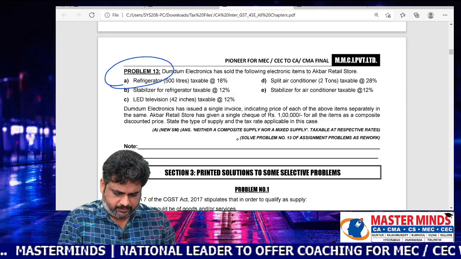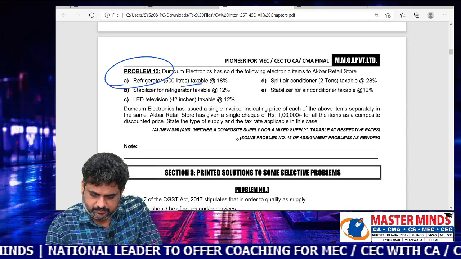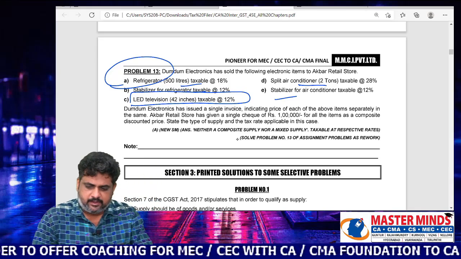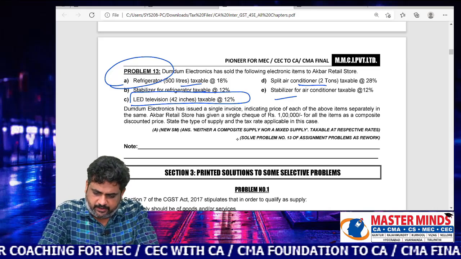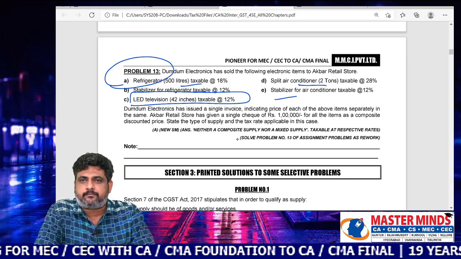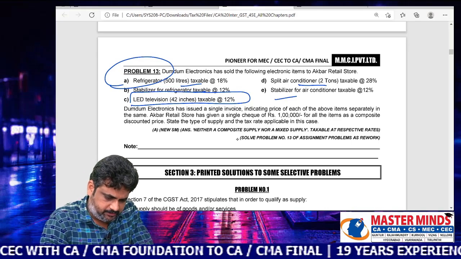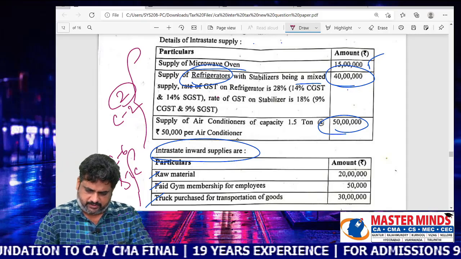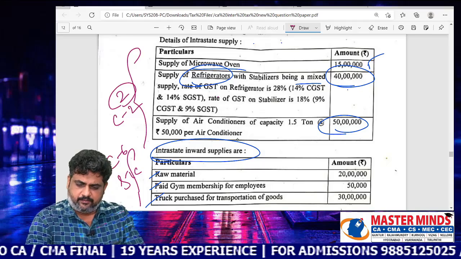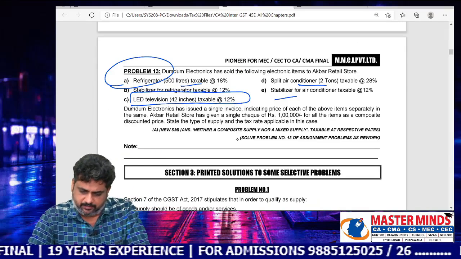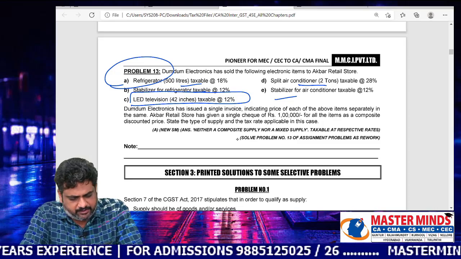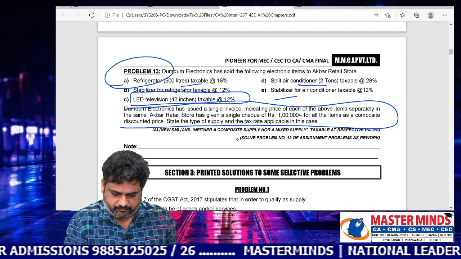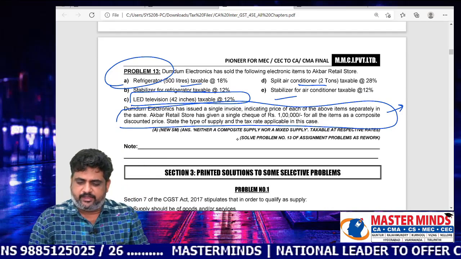See this problem number 30. Refrigerator, AC, stabilizers. Generally here LED TV was given in our material, whereas in this place micro oven was given. See the question paper: micro oven, refrigerators, stabilizers and ACs are given, whereas in our material, problem number 13, instead of LED TV, micro oven was given, and some additional data is also given which is not there in this particular problem.